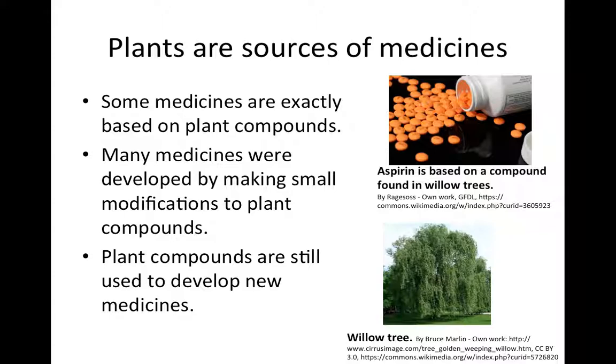Plants are sources of medicines. So some medicines are really just extracts of plants. Other medicines are developed from taking chemicals that are in plants and then making small modifications to them to make even more effective medicines. And we think of this as a historical idea, but even today, many new medicines are still derived from studying the chemicals in plants and then figuring out how they can affect humans.